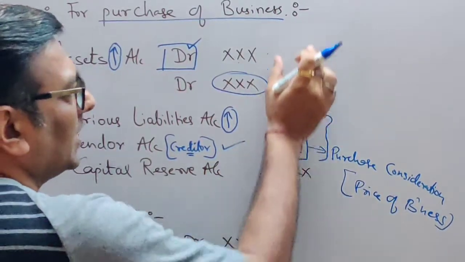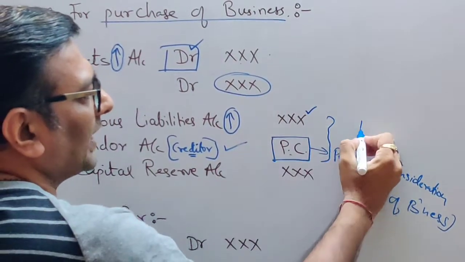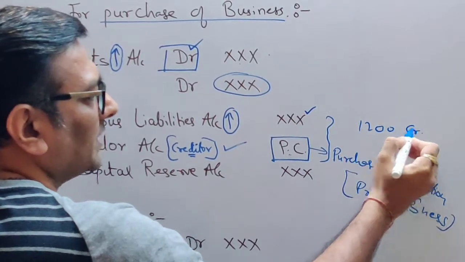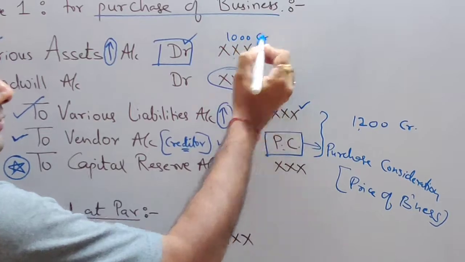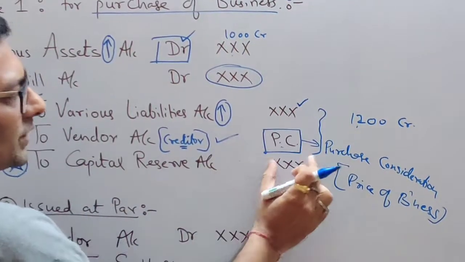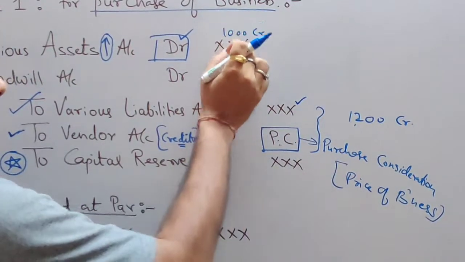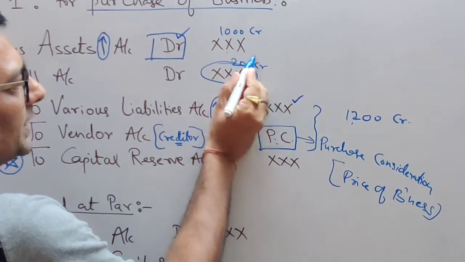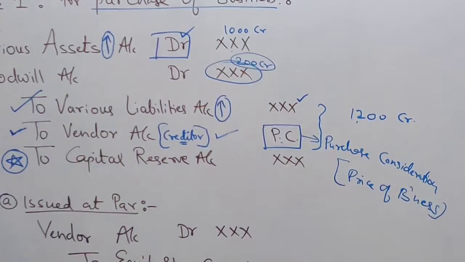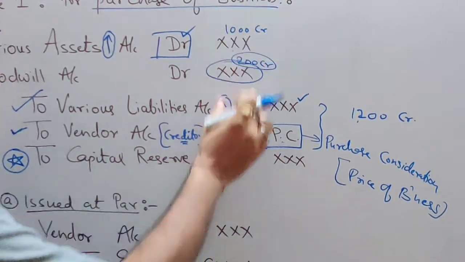So suppose here on the credit side the total is 1200 crore and the total of assets is 1000 crore. So credit total is more and debit total is only 1000. So what is the difference here, students? 200 crore. This is my difference, and I am going to write the difference in the debit column.